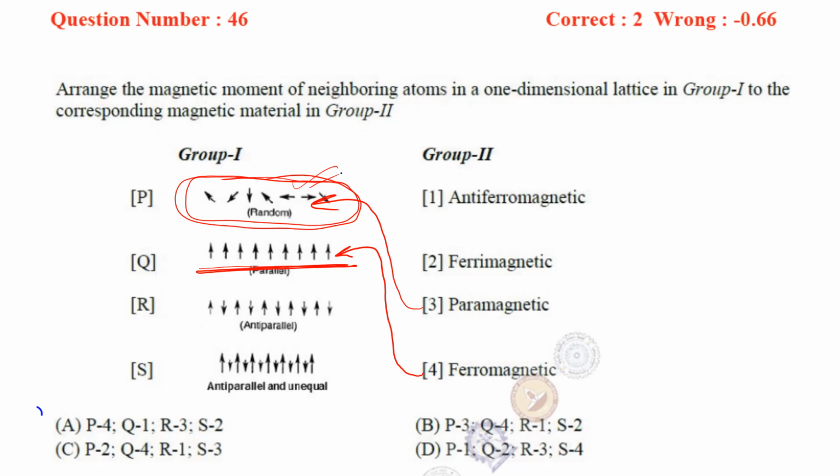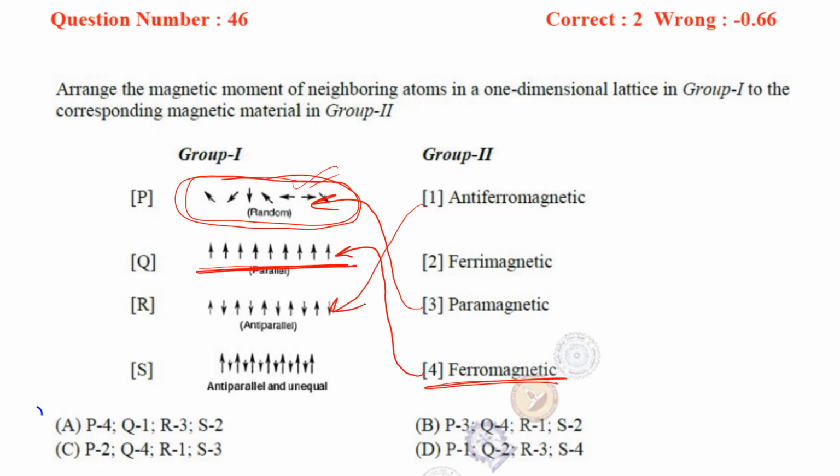Now antiferromagnetic. The opposite of ferromagnetic is antiferromagnetic. From the word itself, anti, the magnetic moments will be anti-parallel to each other. So 1 will match with R.